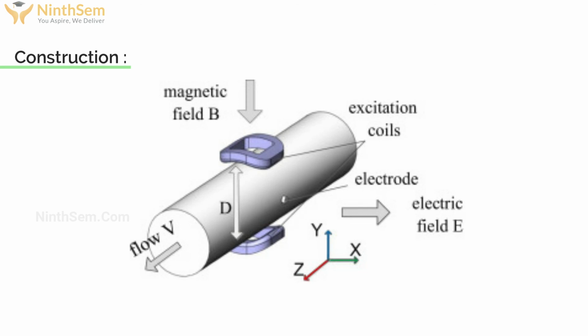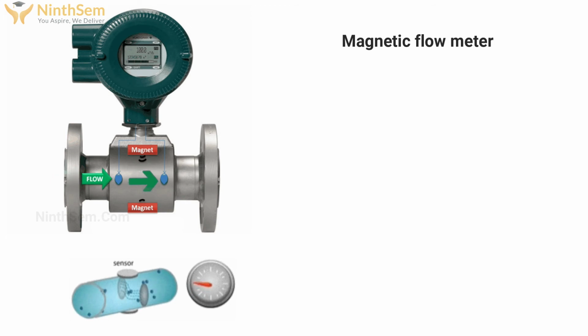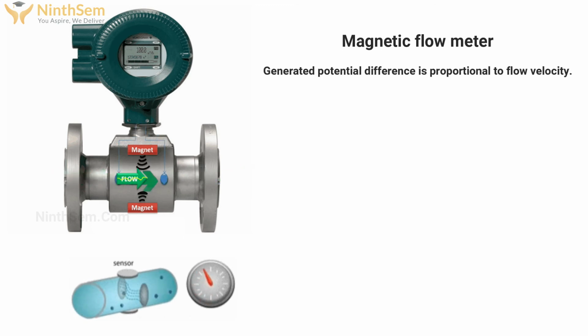Fluid flows in the pipe at right angles to the plane of the magnetic flux lines, and the induced EMF direction is along the line joining the electrodes. That means the induced EMF direction is obviously along the diameter of the pipe. So electromagnetic flow meters are based on Faraday's law of electromagnetic induction. That's why we call it a magnetic flow meter. A magnetic field is applied to the metering tube, which results in a potential difference proportional to the flow velocity perpendicular to the flux lines.